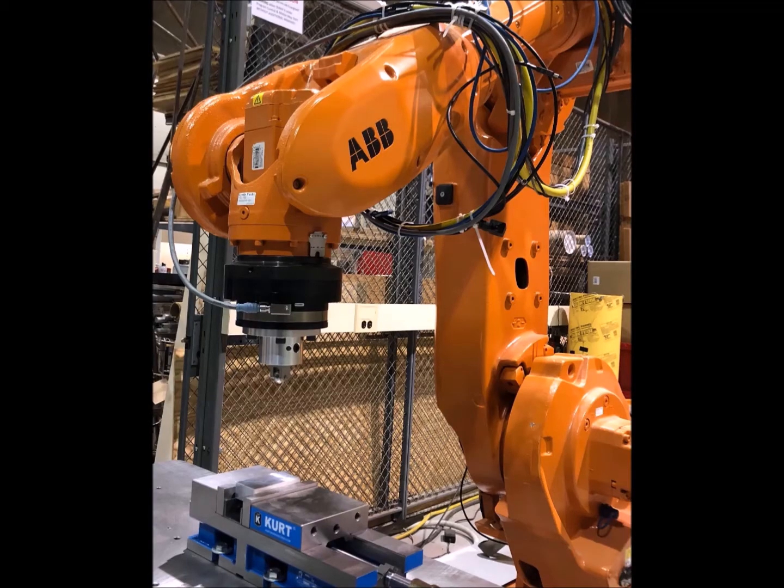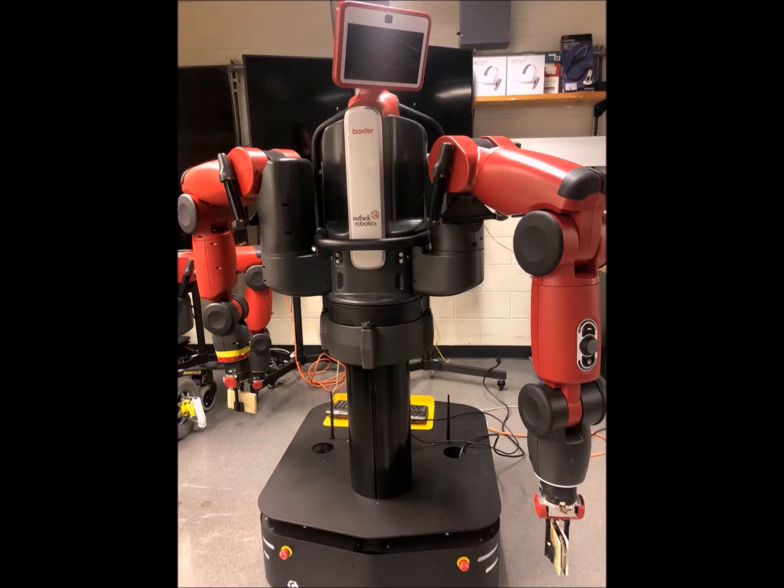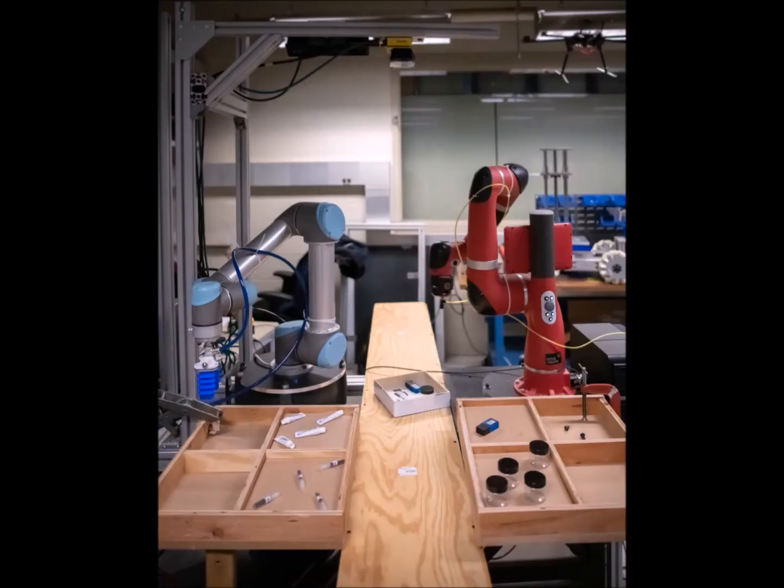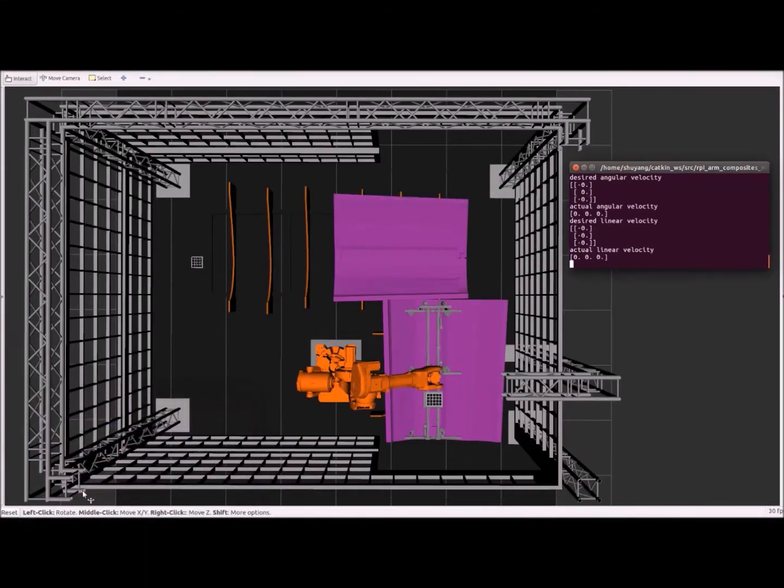I work at the MIC Robotics Lab, and here we have access to multiple robot platforms, including the ABB robot, the Baxter robot, the Multiman robot, the UR robot on the left, and the Sawyer robot on the right. My research focuses on robotics control.